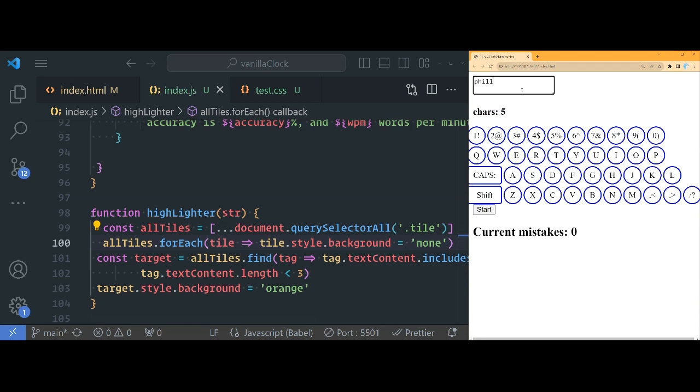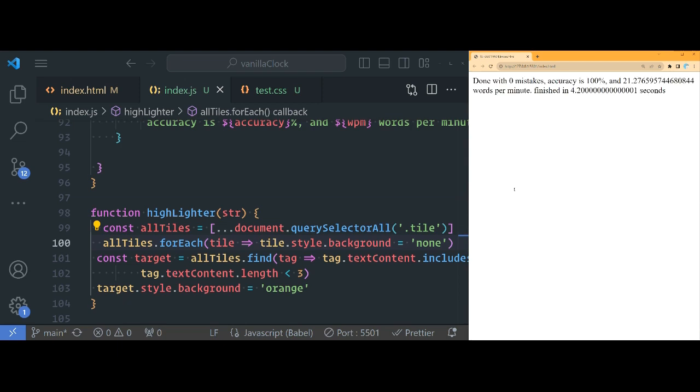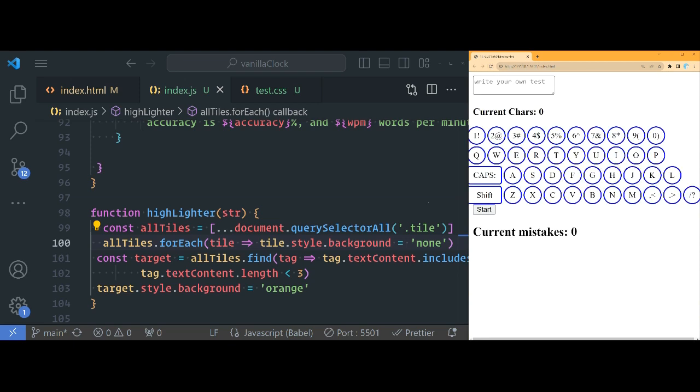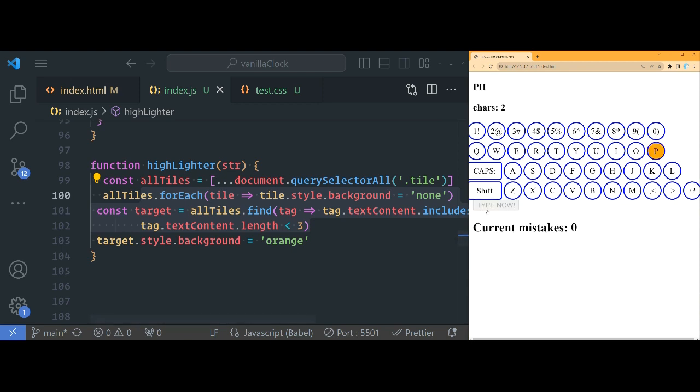Okay, so if I go again, type in Philip. Philip. Cool, right? We got everything done. Now, let's talk about how we can do our shift button, right? What we want to do is that if the letter starts with a capital, like PH, not only should the P be orange, but the shift should also be highlighted, something like yellow. Okay, so let's tackle that next.